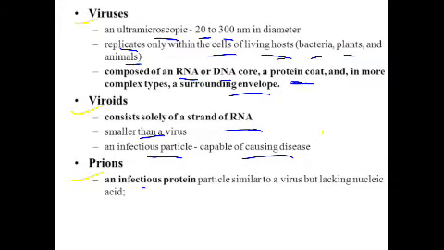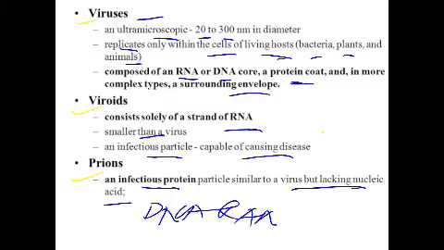Next are the prions. Prions are infectious proteins, smaller than viruses but lacking nucleic acid. They seem similar to viruses, but the difference is that viruses consist of nucleic acid, that is DNA or RNA, whereas prions, though very infectious proteins, lack nucleic acid, that is, both DNA and RNA are lacking in prions. So, I think that's clear till here.